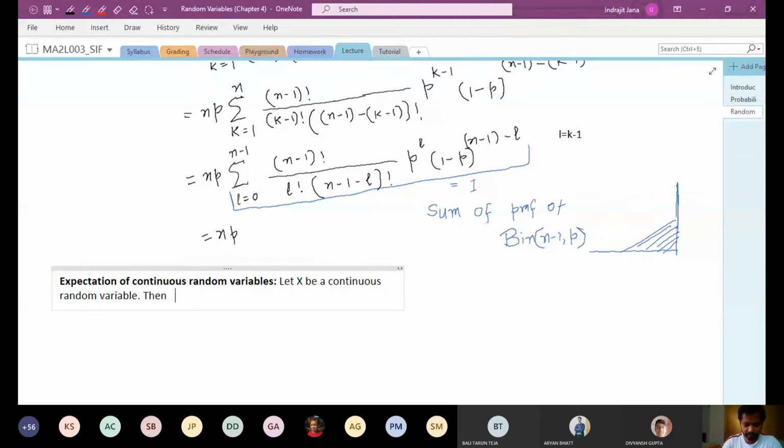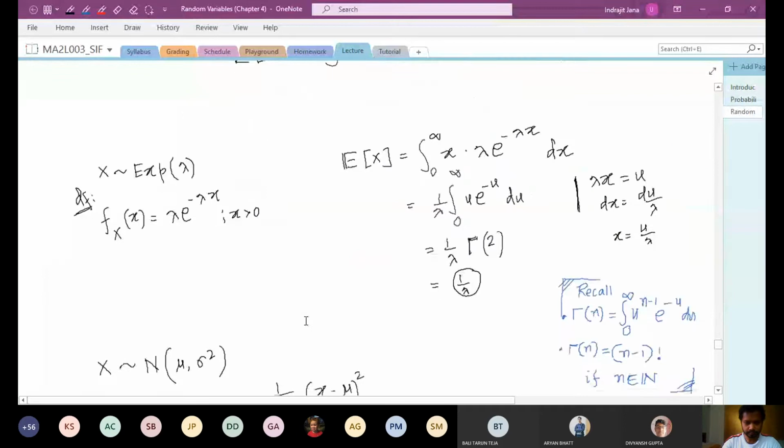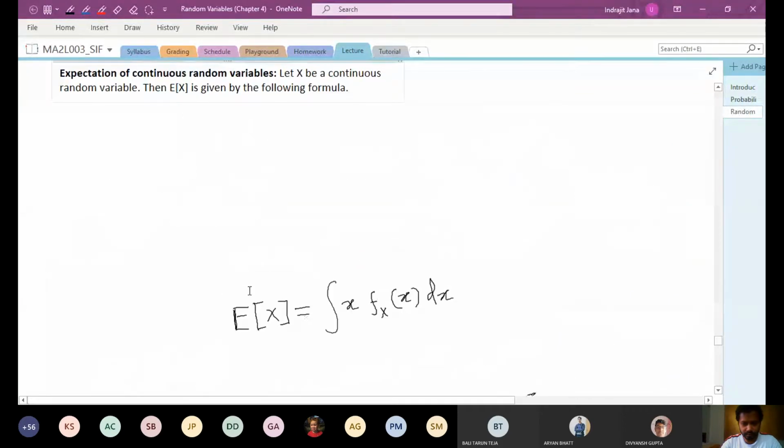Then the expected value of x is given by the following formula. It is a similar formula as the previous one. It says that expectation of x is the integral of x times the PDF of x, dx.